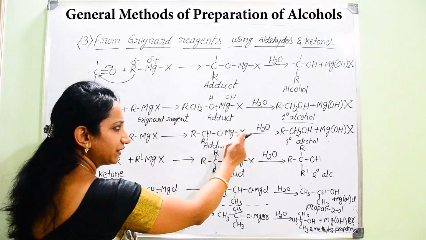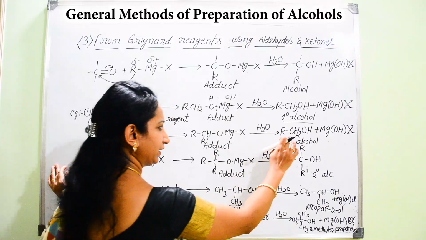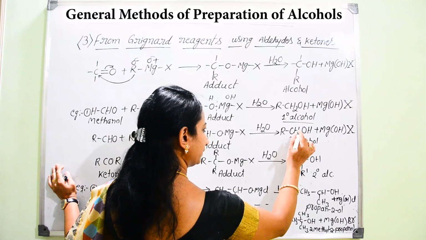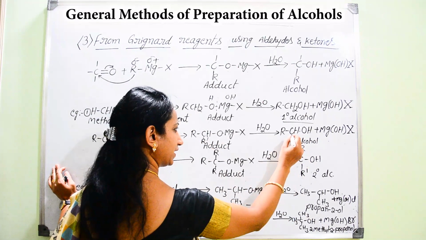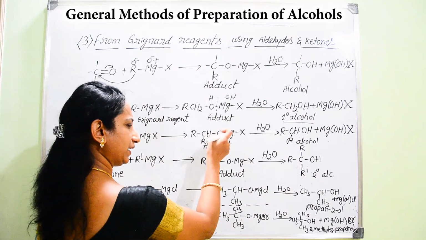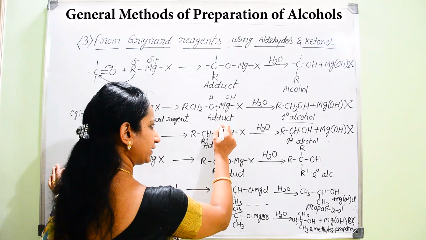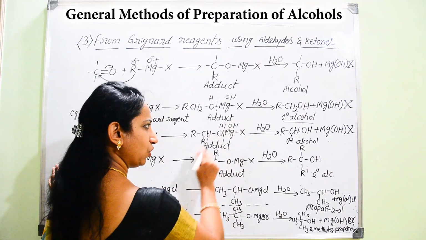Then on further hydrolysis, here there should be presence of RCH, and here there will be attachment of the R group. Then to the right-hand side of this oxygen you get the attachment of hydrogen, and for magnesium there will be attachment of OH.